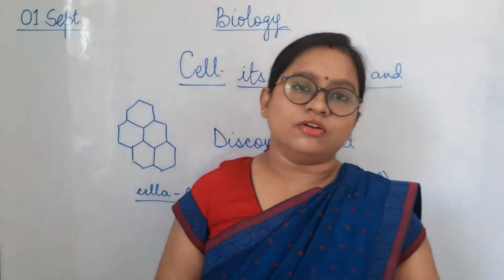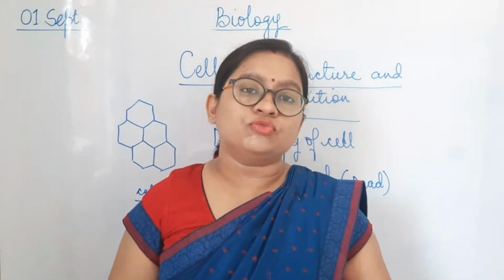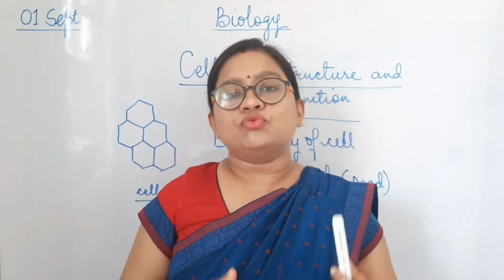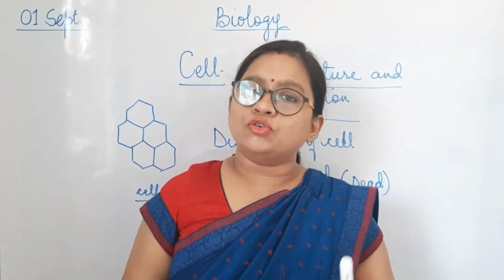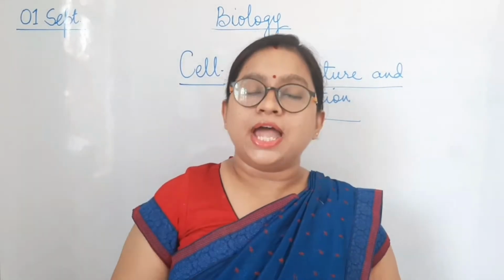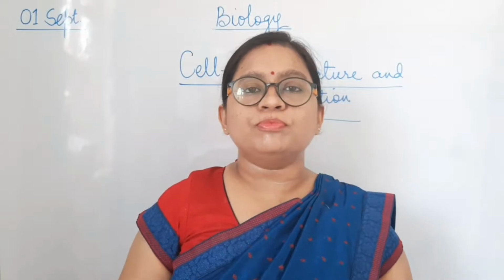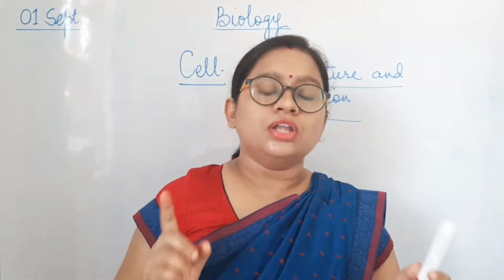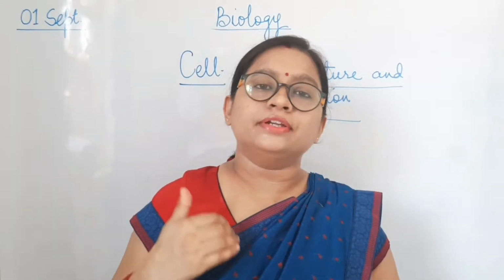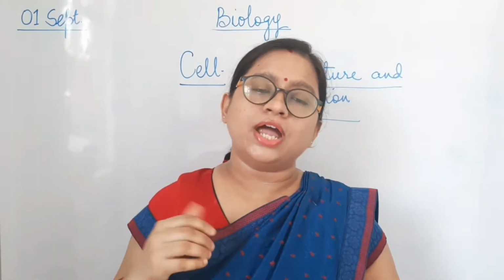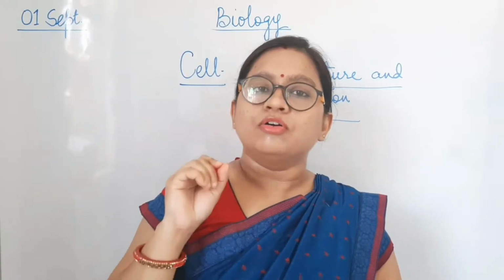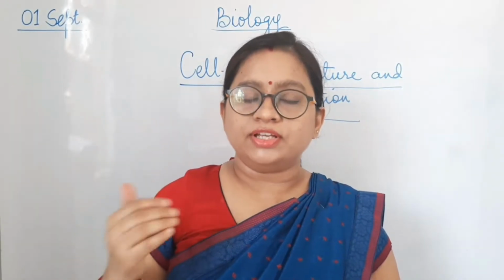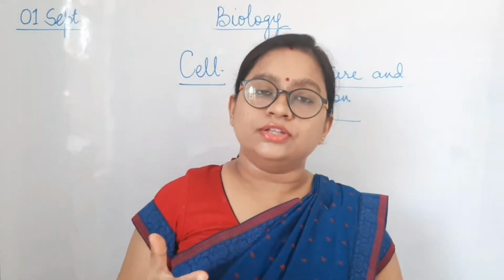But this was not enough, because once a thing was found out, many more discoveries lined up after that. And it was Anton van Leeuwenhoek who found the first living cell. Anton van Leeuwenhoek, who is considered to be the father of microbiology, came up with the discovery of the living cell. Now the discovery made by Robert Hooke and the discovery made by Anton van Leeuwenhoek had a little difference. Robert Hooke found a dead cell, whereas Leeuwenhoek found a living cell. And how did he come up with this discovery?